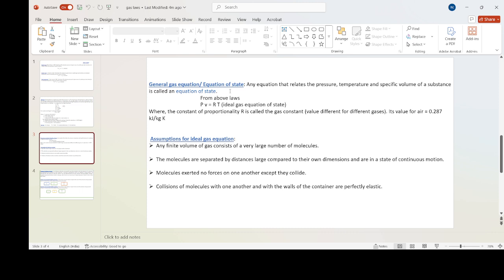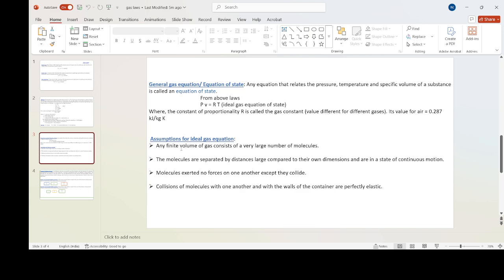General gas equation, equation of state. Any equation that relates pressure, volume, and specific volume, and temperature of a substance is called an equation of state. Is it clear? This is the ideal gas equation. The relation between pressure, volume, and temperature is the equation of state, where v is the specific volume.